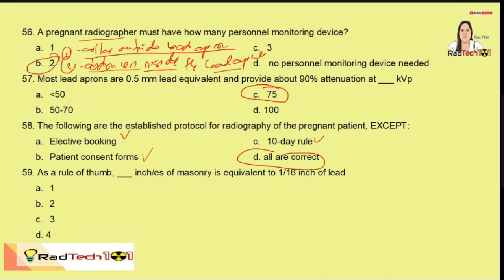As a rule of thumb, blank inch or inches of masonry is equivalent to 1/16 of an inch of lead. So that is about 4 inches. So usually this is the shielding thickness that we use for our X-ray facility.